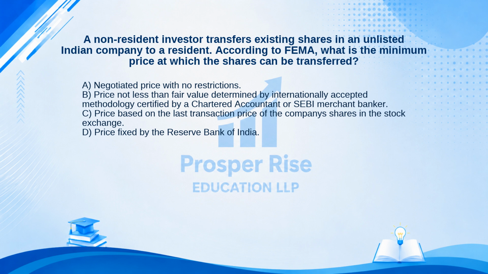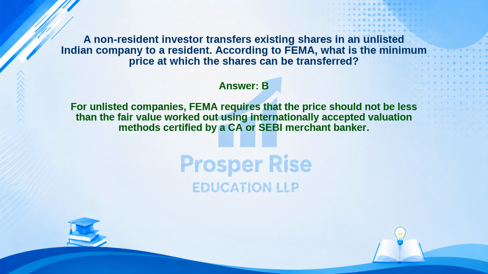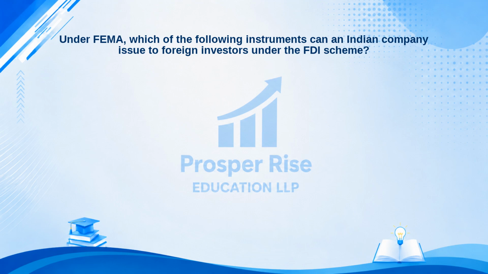The correct answer is option B. Let's see why. For unlisted companies, FEMA requires that the price should not be less than the fair value worked out using internationally accepted valuation methods certified by a CA or SEBI merchant banker. Test your knowledge with this one.